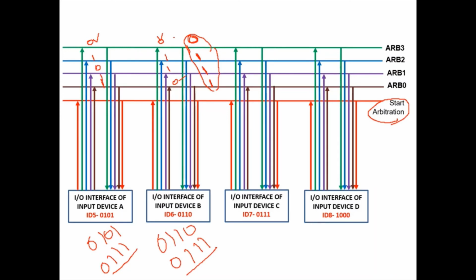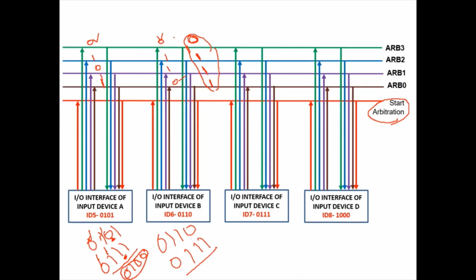When ID 5 is compared, bit 0 and 0 are compared, then bit 1 and 1. But when compared at the third bit, the actual ID bit is 0 and the received bit is 1. So the third bit stays 0 and all other bits are made 0. This is the new ID of device A.